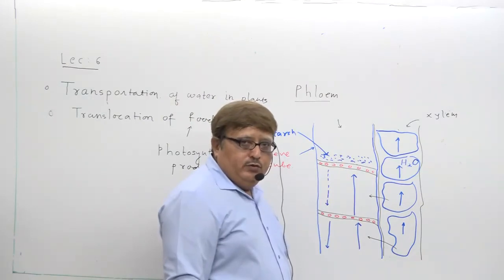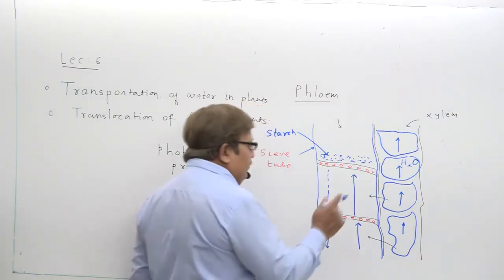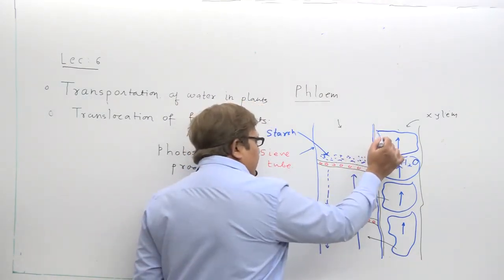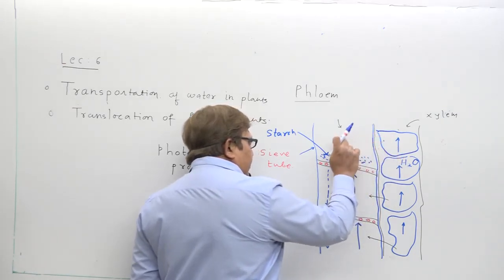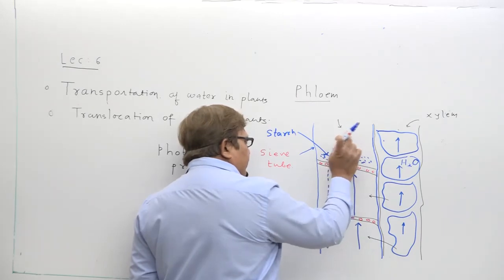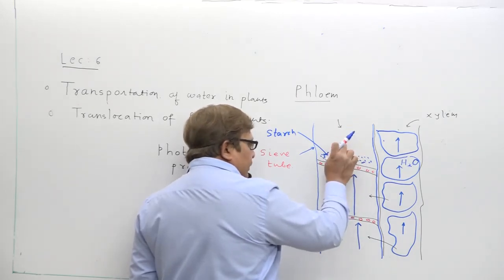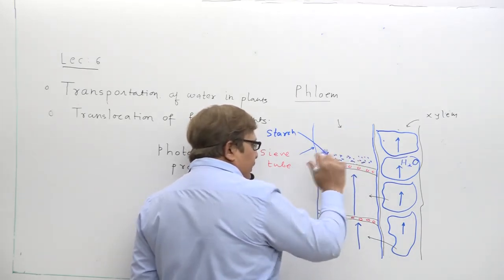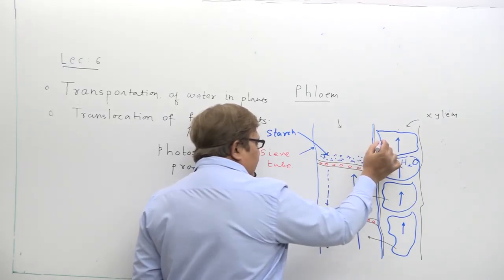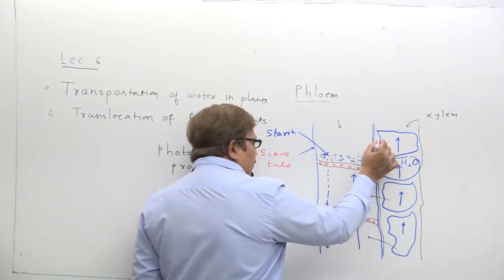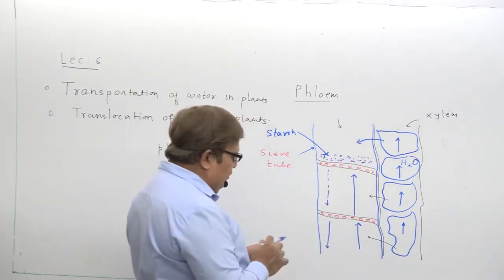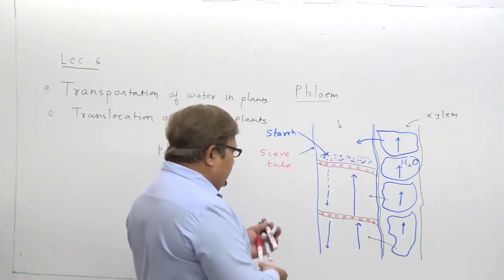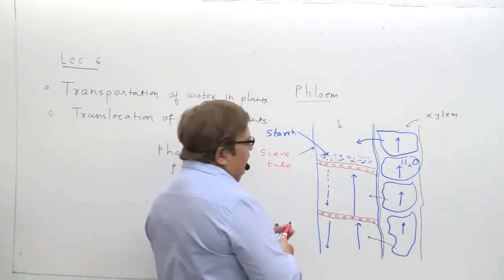Xylem cells try to create osmotic pressure here. How is it created? Xylem cells flow sucrose into the neighboring tissue. Sucrose actually enters here.